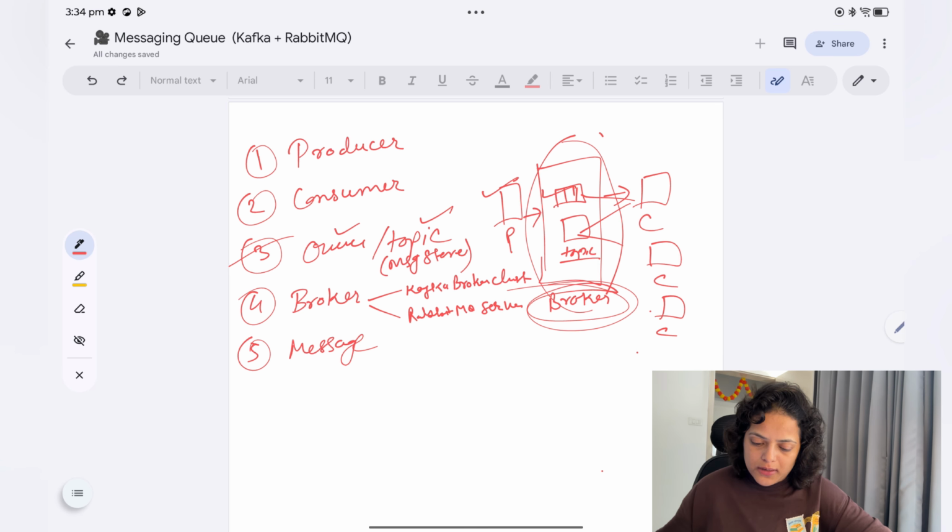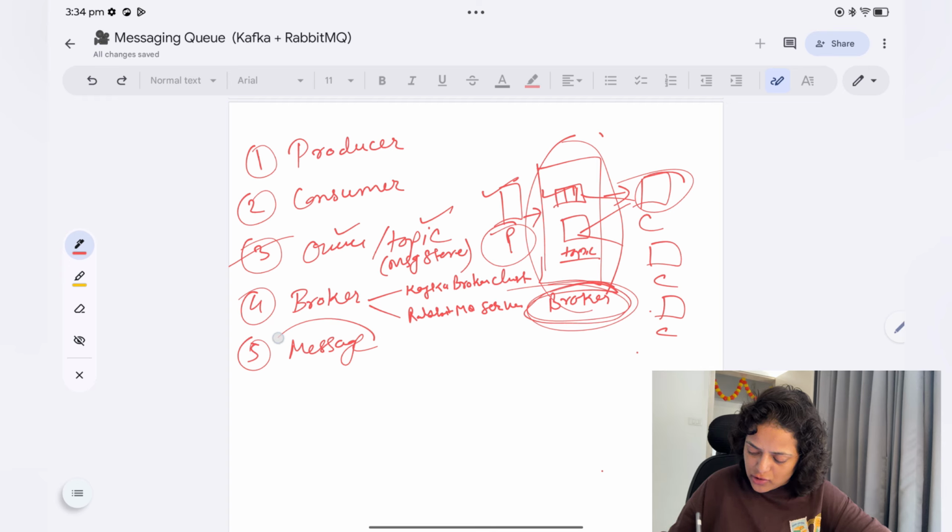Now, in the real-life analogy, you can see Blue Dart. Through Blue Dart you are sending your parcel. You are the producer because you are sending your parcel. The broker is the Blue Dart company, which is sending your parcel and storing it in their warehouse. The consumer is the person to whom we are sending the message, the courier or parcel, and the message is actually your courier, or parcel.